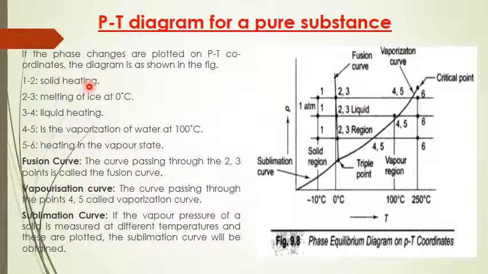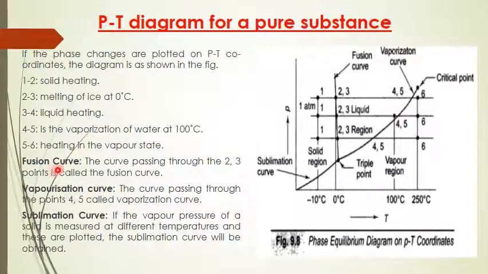From 1 to 2 it is solid heating, and these three lines are heating processes carried out at different constant pressures. So 1 to 2 is solid heating, 2 to 3 is melting of ice at 0 degrees Celsius, 3 to 4 is liquid heating, 4 to 5 is the vaporization of water at 100 degrees Celsius, and 5 to 6 is heating in the vapor state. Clear?